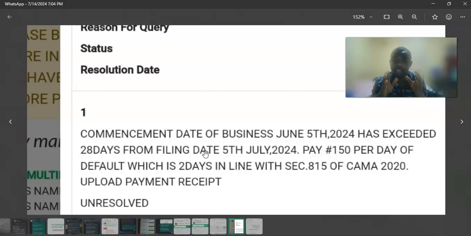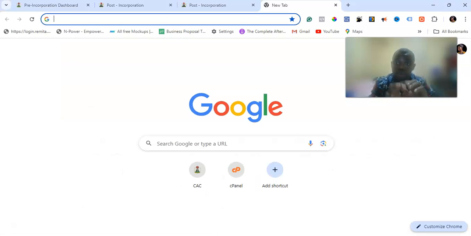But first, if you have this particular issue, I'm going to walk you through how you solve it, right? So you have seen that CAC is telling us that we are going to pay 150 naira per day for default days. That is, the person is paying for 2 days. This is according to section 815 of the CAMA 2020 Act. And you notice that after you make the payment, you are going to need to upload the receipt of the payment that was made. So without any further ado, let me just quickly show you.